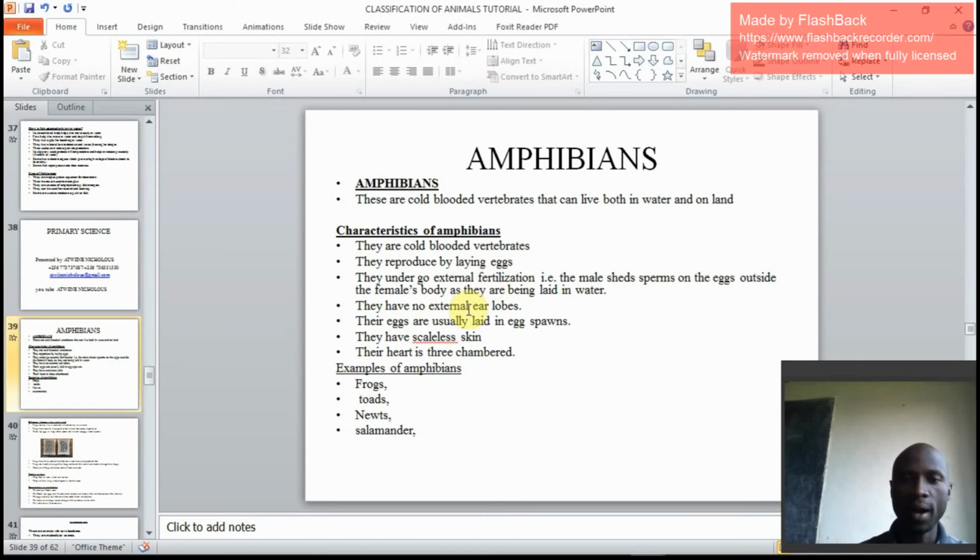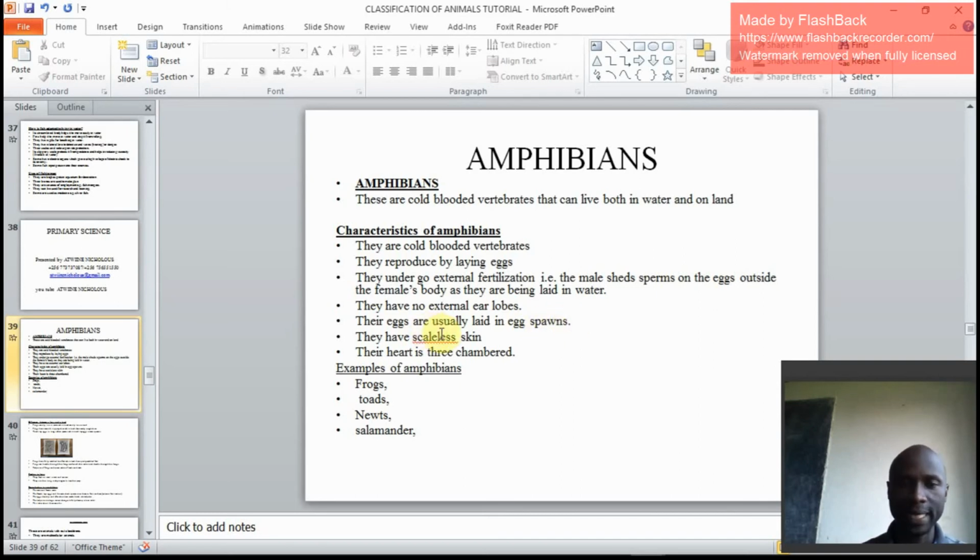They have no external earlobes. That's a characteristic you need to know. They are like reptiles. Their eggs are usually laid in egg spawns. We are going to see egg spawns. These ones protect eggs from being taken by predators.